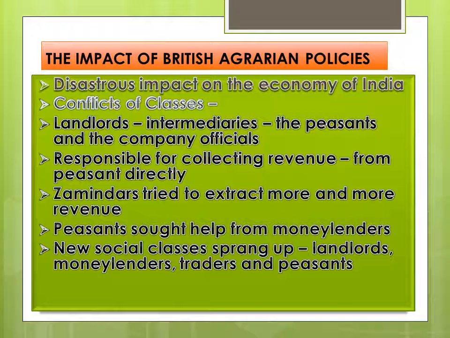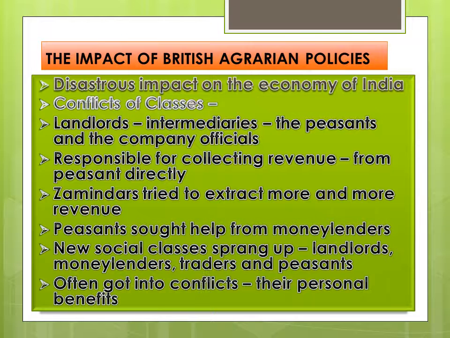By this process, new social classes sprang up, like landlords, money lenders, traders, and peasants. These social classes came forward, and often they got into conflicts for their personal benefits.